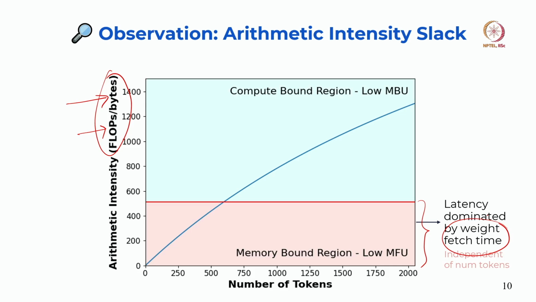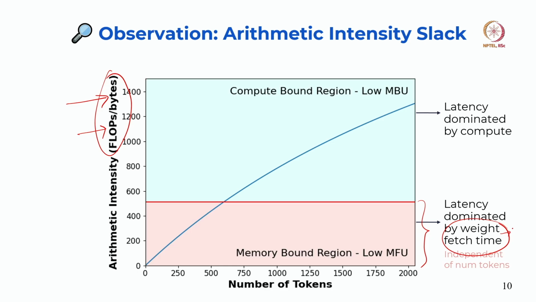Now, that is independent of the number of tokens, because remember, if we are decoding, then for every decode token the amount of weight is exactly the same, right. So, the weight fetching time is independent of the number of tokens, because we need to fetch exactly the same number of weights irrespective of the number of tokens, right.